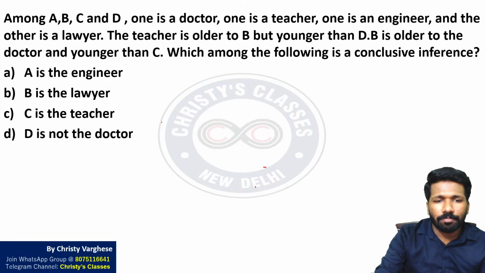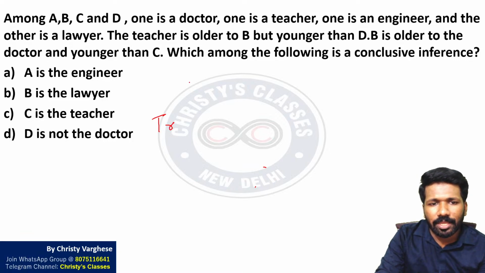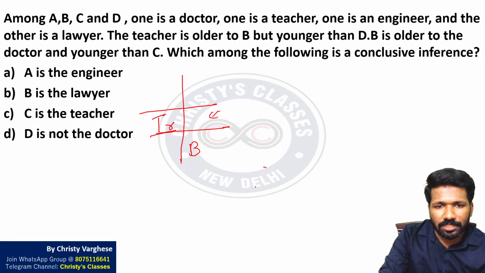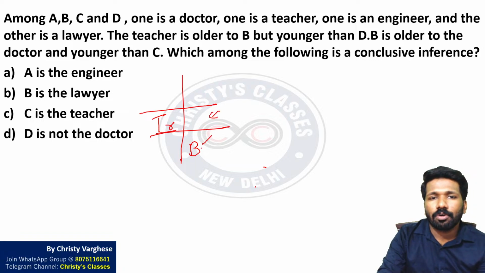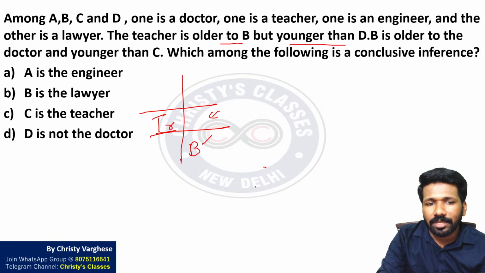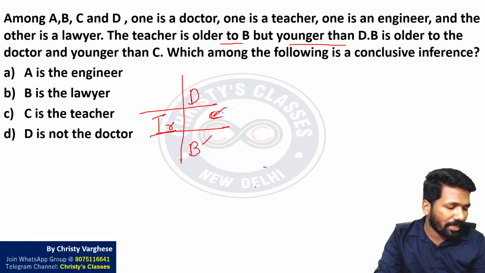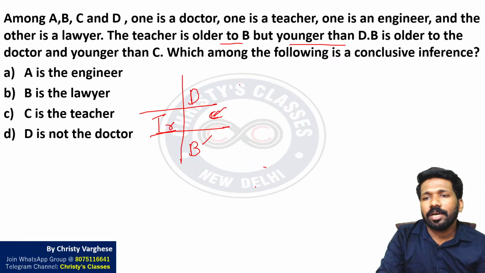Teacher is older to B. So profession is also a thing, name is also a thing. Let us parallelly write it. Teacher is older to B means teacher is the profession, B is the name. But we can say whoever is the teacher, that person should be above B according to age. Teacher is older to B but younger to D. That means whoever is the teacher should also be younger than D. This is still telling the teacher's identity only indirectly, but he or she should be younger than D.